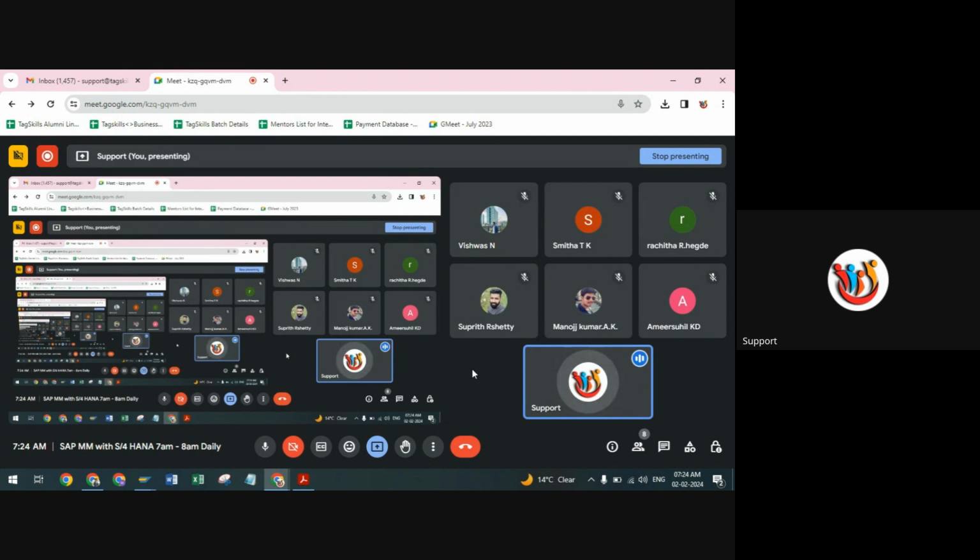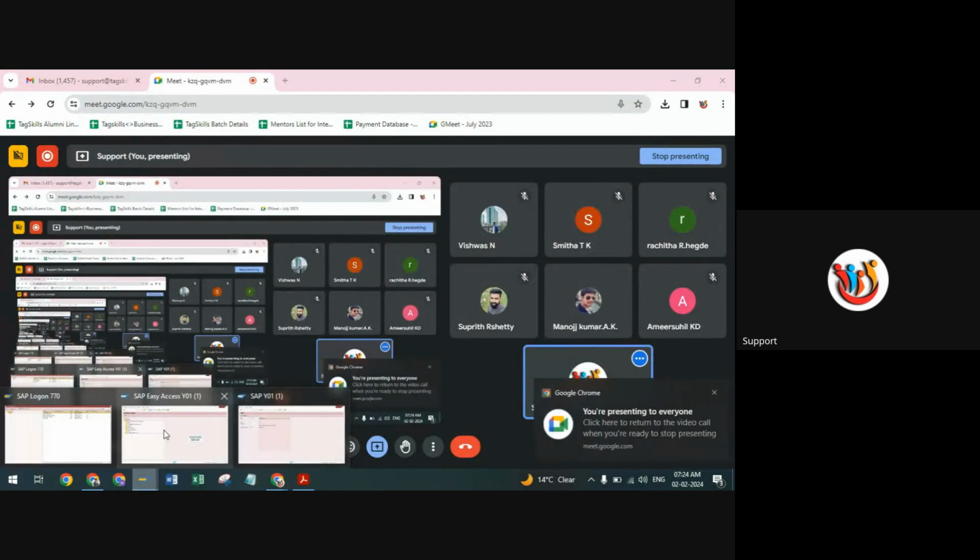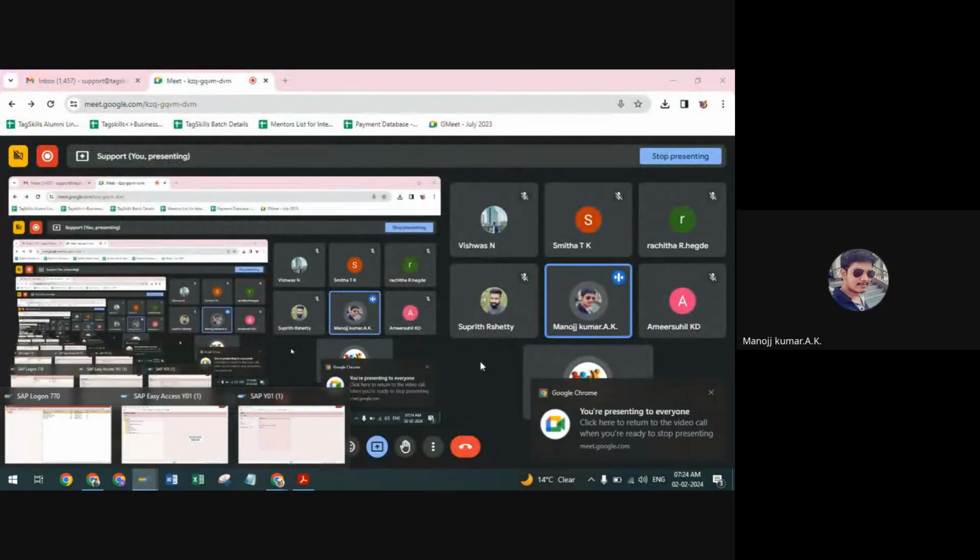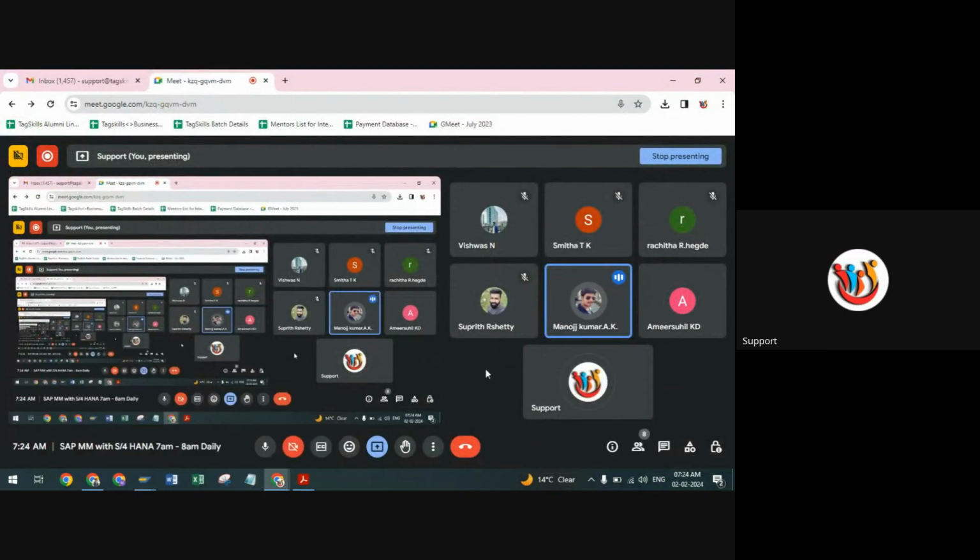Whatever screen we display is called the presentation screen, correct? Yeah, we have the presentation layer, the application layer, and the database layer. Database layer, correct.